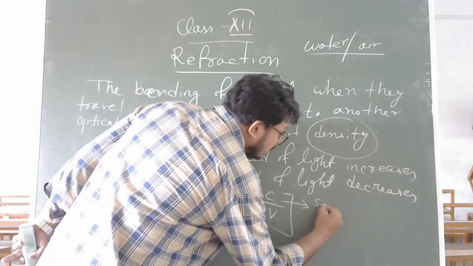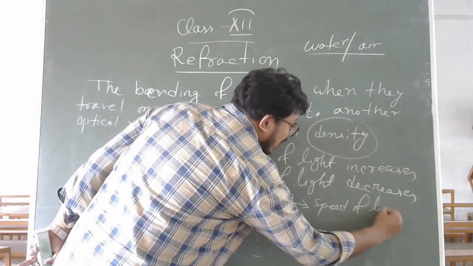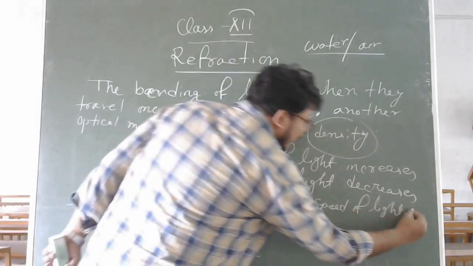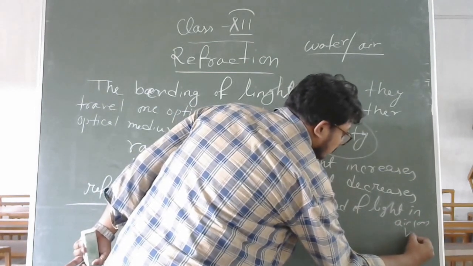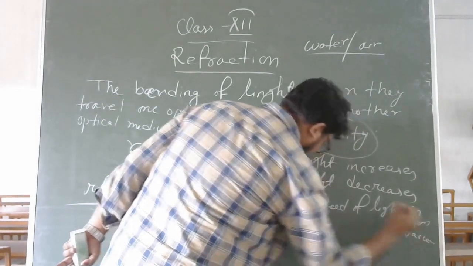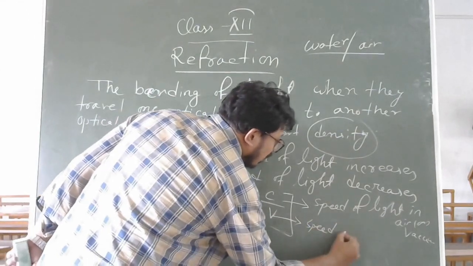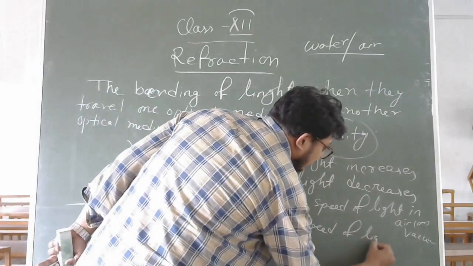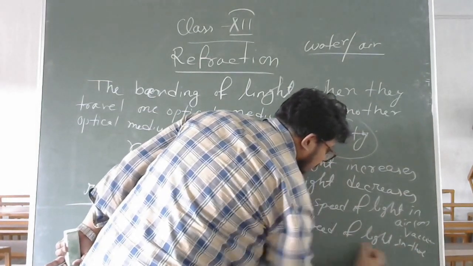C is the speed of light in air, or you can write vacuum, whereas V is the speed of light in that medium.